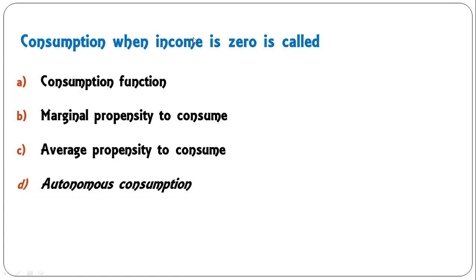Consumption when income is zero is called consumption function, marginal propensity to consume, average propensity to consume, autonomous consumption. Just now we have discussed this. When income is zero, there is some consumption, and that consumption is known as autonomous consumption. I have just twisted the question. The question may be asked in a different way, so this could be one of the similar questions.